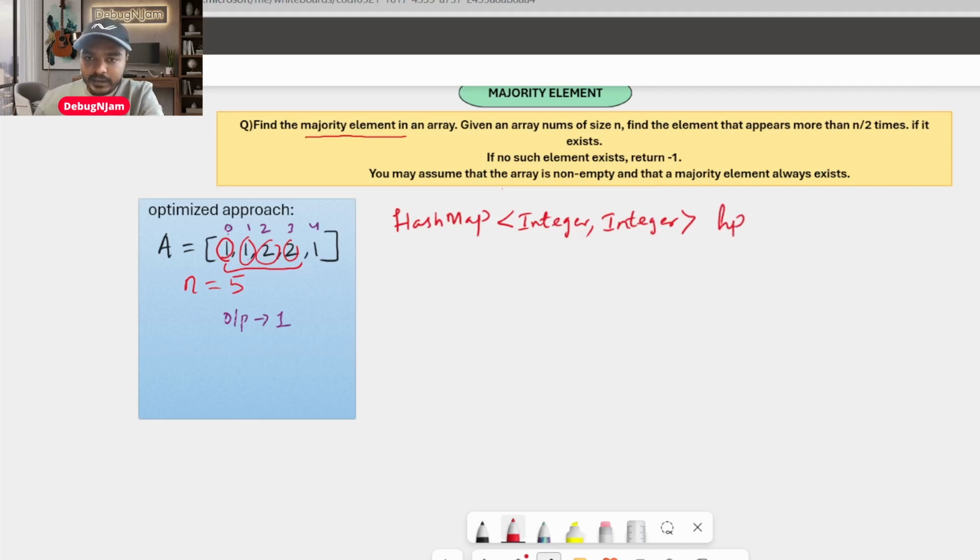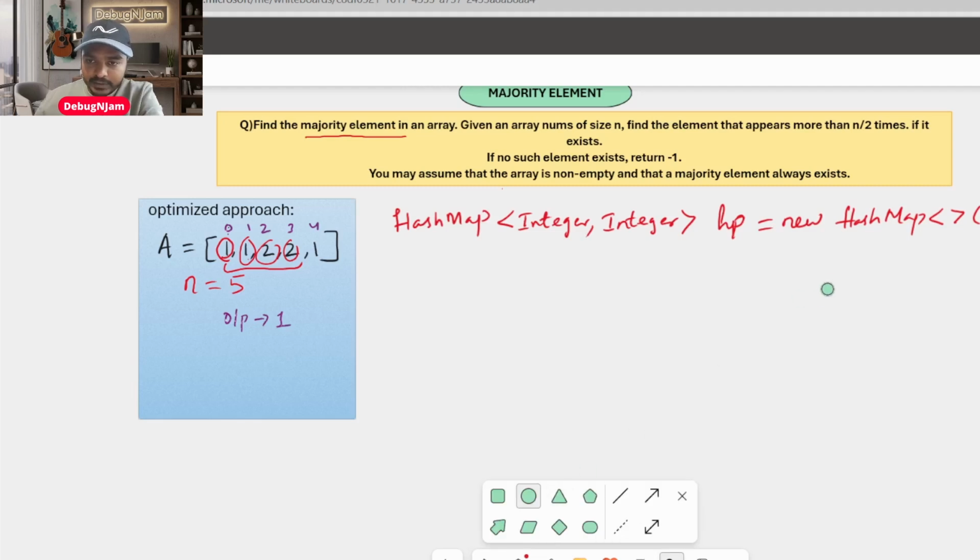Let's say I write HP. HP is my HashMap name. And I'll say new HashMap. This is how the declaration looks in Java, by the way. I prefer Java because I am a Java guy. You can use your preferred programming language, whatever it takes to write. It's platform independent. We are just looking into the idea, not about syntaxes or programming languages. Okay, up to you. So I've declared a HashMap now. And how a HashMap looks, as I've defined earlier, let me show that.